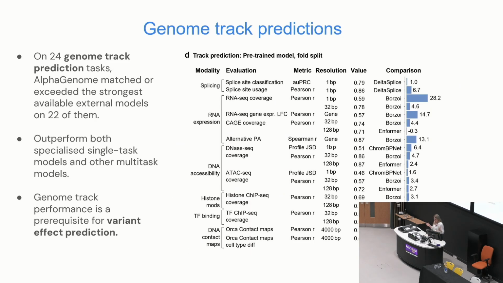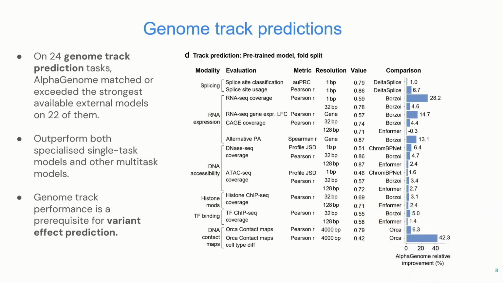Onto a more quantitative view of AlphaGenome's performance. How well is the model performing on various tasks compared to existing models? On genome track prediction on held out sequences, like the ones you saw on the previous slide, we found that the model outperforms the existing best-in-class model on 22 out of the 24 tasks across various modalities, including specialized single task models, which is really nice to see.